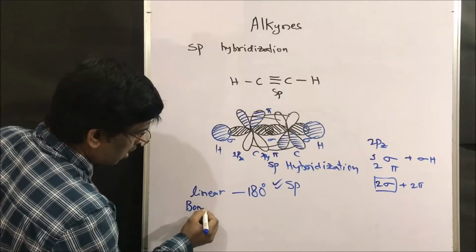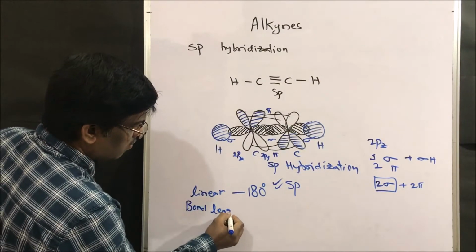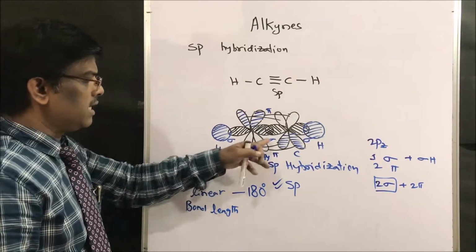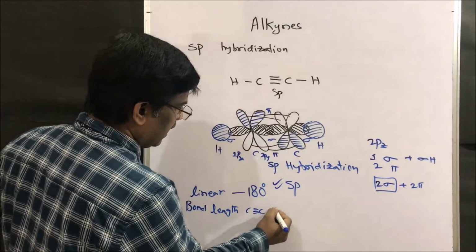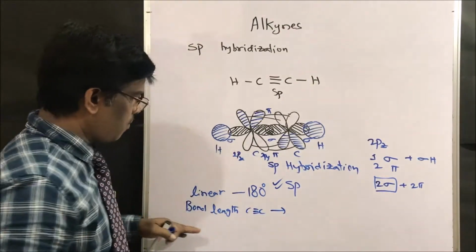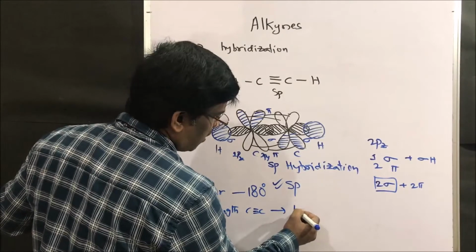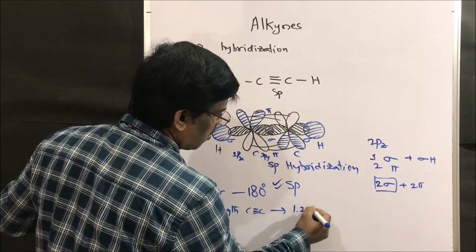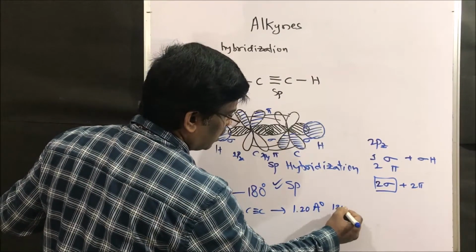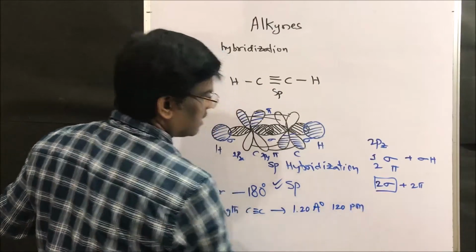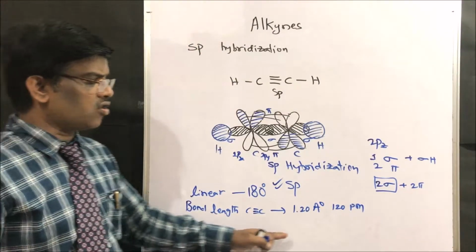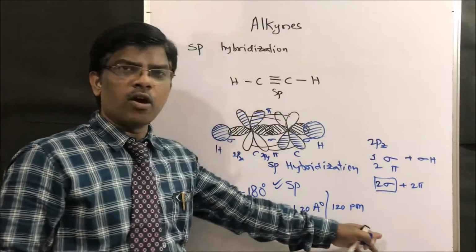So what is the bond length of C triple bond C? It is 1.20 angstroms or 120 picometers.